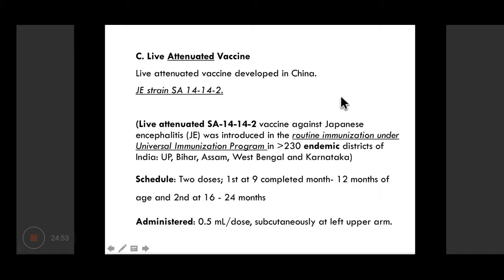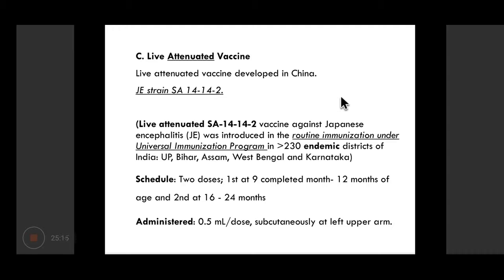By live attenuated, we mean a vaccine containing virus that is weak or attenuated, so that it is not able to cause disease in human beings, but it still has antigens to which the immune system can mount a response.